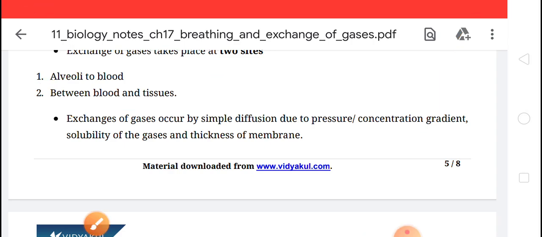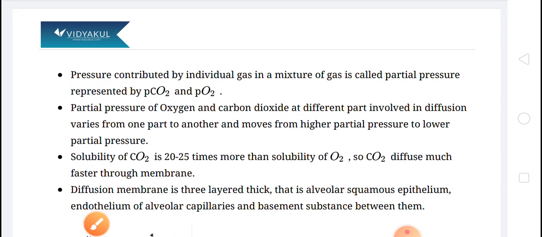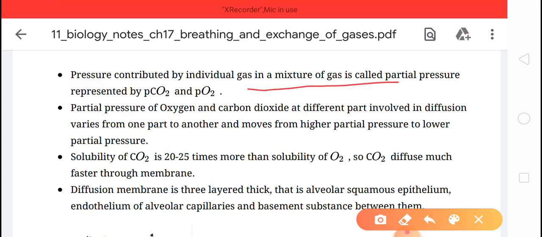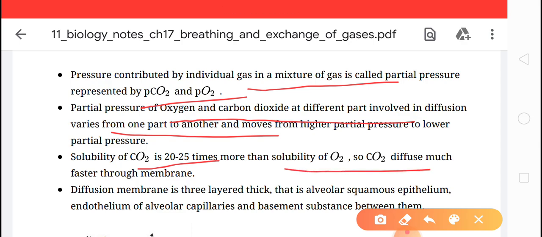Okay, clear children? This is the theory that we have discussed. You can see here the partial pressure represented by PCO2 and PO2, the partial pressure of carbon dioxide and the partial pressure of oxygen. The partial pressure of oxygen and carbon dioxide at different parts involved in diffusion varies from one part to another part. Solubility of CO2 is 20 to 25 times more than solubility of oxygen. So CO2 diffuses much faster through the membrane.